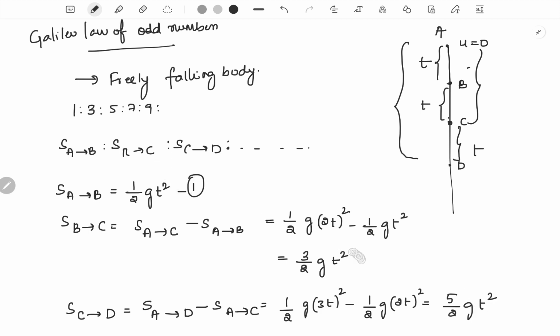If you look at these three relations, 1, 2 and 3, just observe them. I have calculated for 3 successive time intervals, each of duration t. The first one is half g t square, the second is 3 by 2 g t square, so in the next t seconds the distance traveled is 5 by 2 g t square, and for the next t seconds, the fourth interval, you would get 7 by 2 g t square.